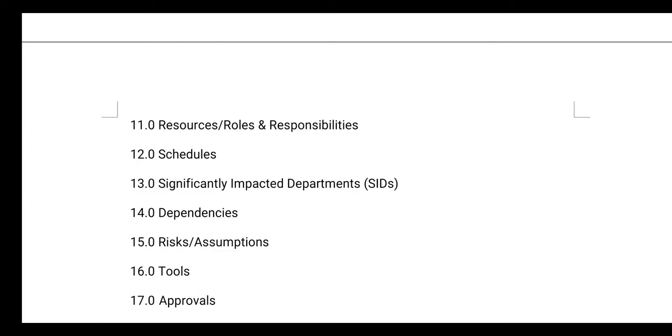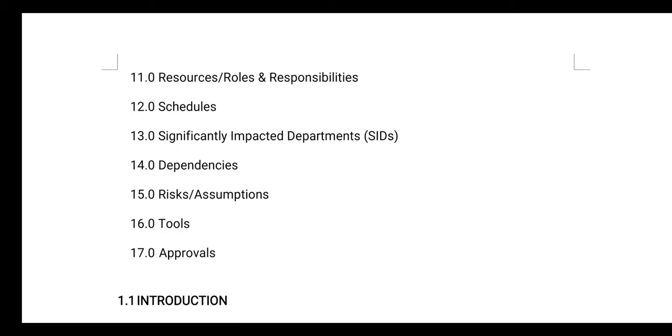Then next is the schedule, at what time you are going to test the particular module, so you need to specify the schedule. Then the significantly impacted departments, that is, what is the significant impact on the particular modules.